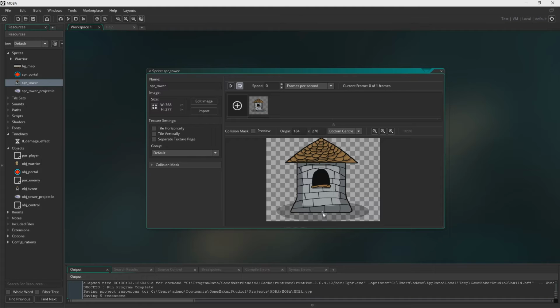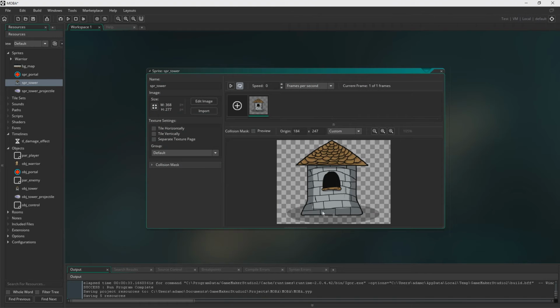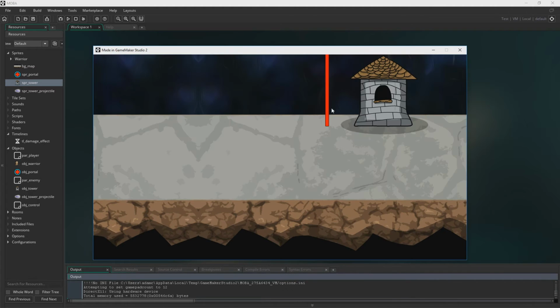So let's just center the sprite at the bottom. Not at the bottom of the shadow bar, just at the bottom of the tower itself. Yeah, that should do the trick. And there we go. So the origin, 184 by, I think that was 247. So let's just have a look and see what it looks like at the moment. As you can see, the health bar is now too far away. That's because the image size has changed. Now the health bar looks way too far away, so we're going to fix that.